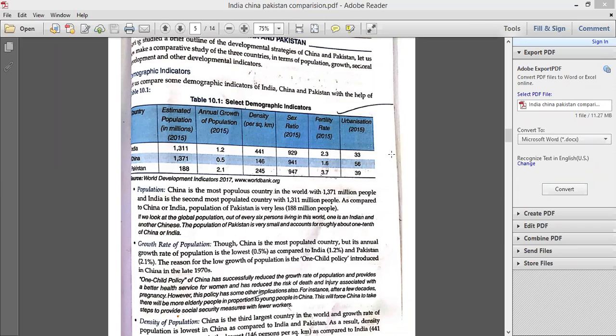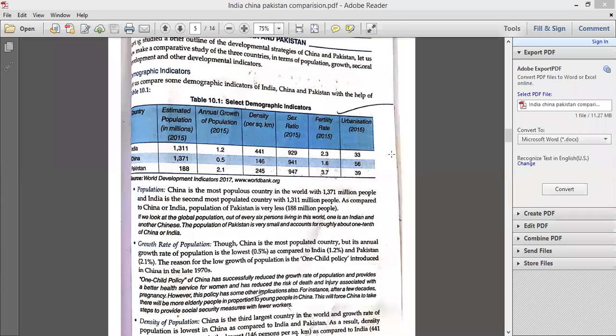So this data is taken from World Bank from the year 2015, right? We don't have to learn the data, we just have to see the trend, which is at number 1, which is at number 2, and which is at number 3. No need to learn the data at all. I think that it is clear to all of you.